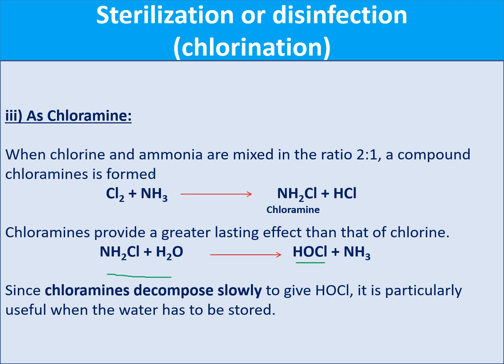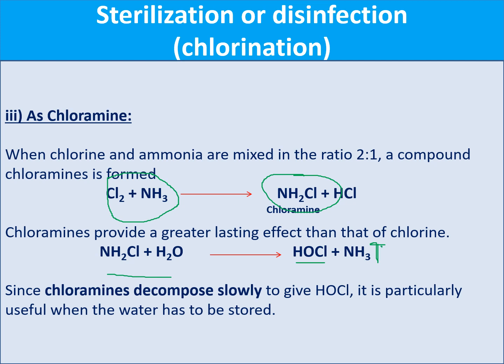First of all, we need to prepare the chloramine in the laboratory. So Cl2 plus ammonia gives NH2Cl. When this NH2Cl is added to the water, it produces HOCl and also ammonia. Ammonia can be easily removed from the water by giving a little bit of high temperature. HOCl is a disinfectant, a strong oxidizing agent, and it kills the bacteria.